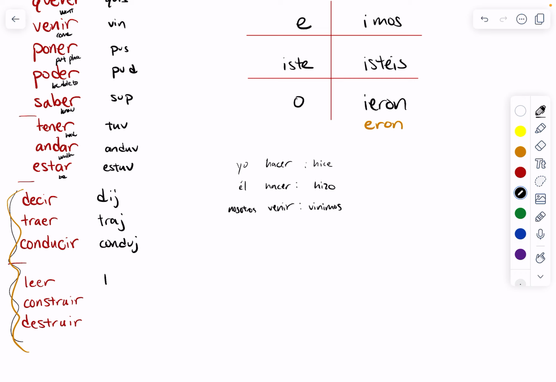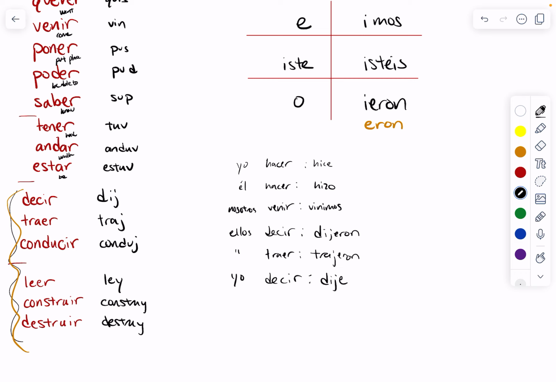And then leer, ley; construir, construy; and destruir, destruy. So these top three, if I'm conjugating the ellos form of them, my ending is just eron. Dijeron. Ellos traer, trajeron. The other forms are normal, so like yo decir would be dije, and so on.